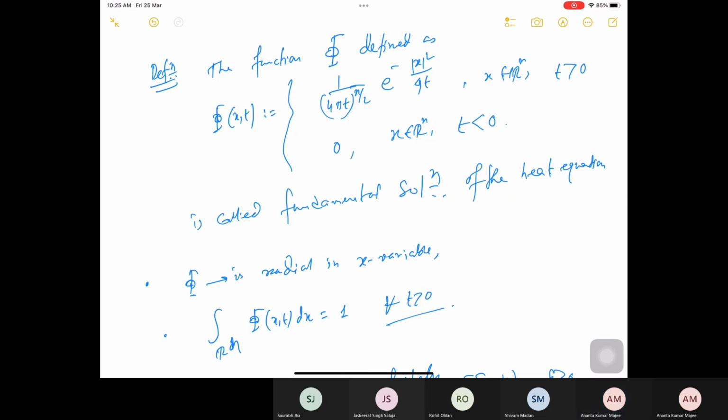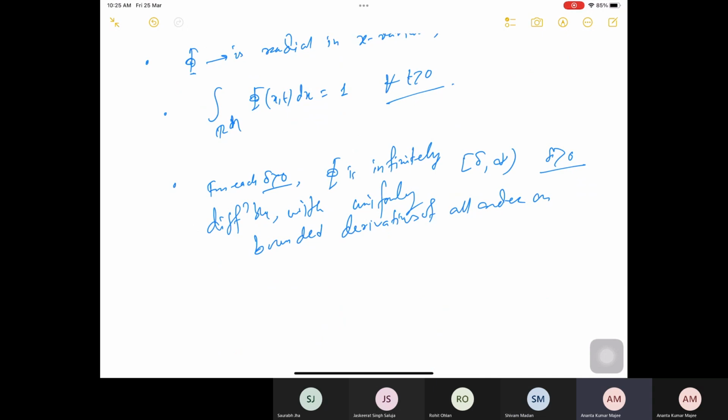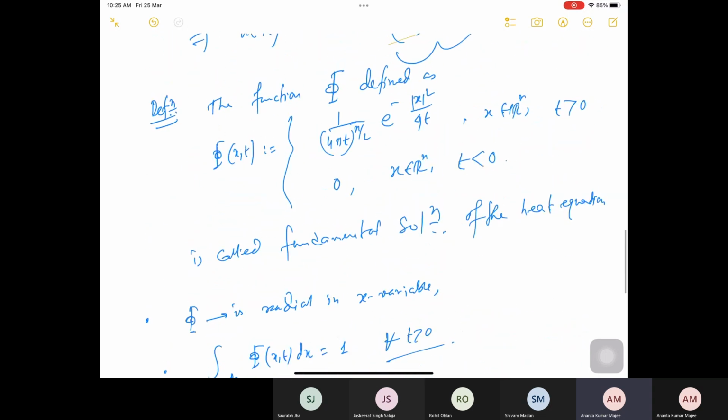I have space and time here. The derivatives also converge uniformly. Here n is the dimension, and this n is fixed.